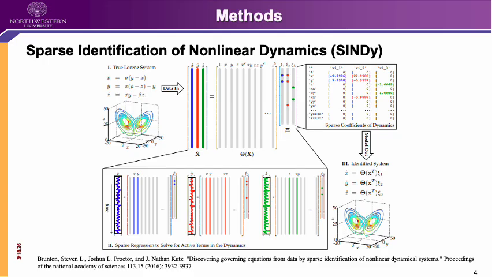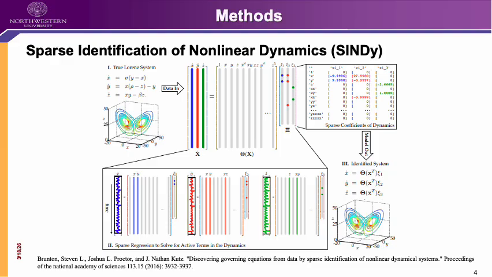To do this, we first construct a library of candidate functions. This library includes polynomial terms such as x squared and x cubed, as well as velocity terms, interaction terms, and external forcing inputs. For example, in our case, the library includes terms like displacement, velocity, cubic nonlinearity, and forcing.